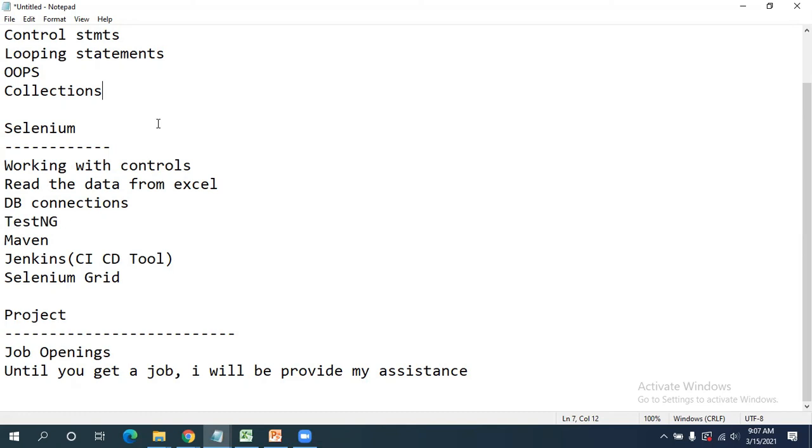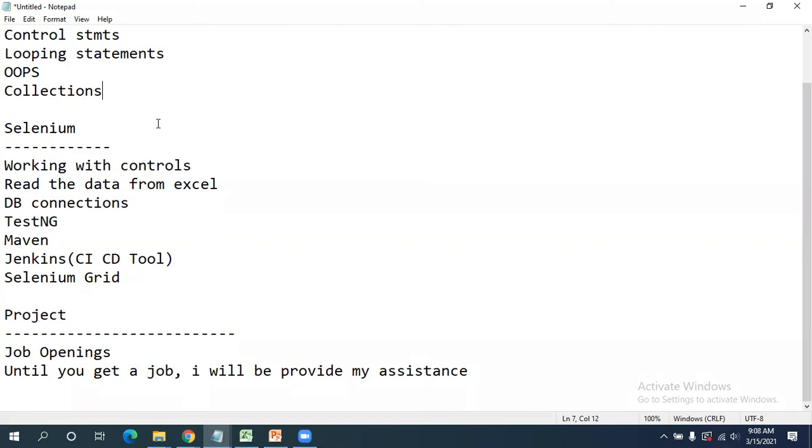So from my side, the advantage is that until you get a job, I'm going to provide you my support. For any interview question, anything, you can send a mail to me. The other advantage is that once you enroll for Selenium, I will share all the manual testing videos with you. Please try to go through them. So that is the advantage for you from Chrysoft's side.